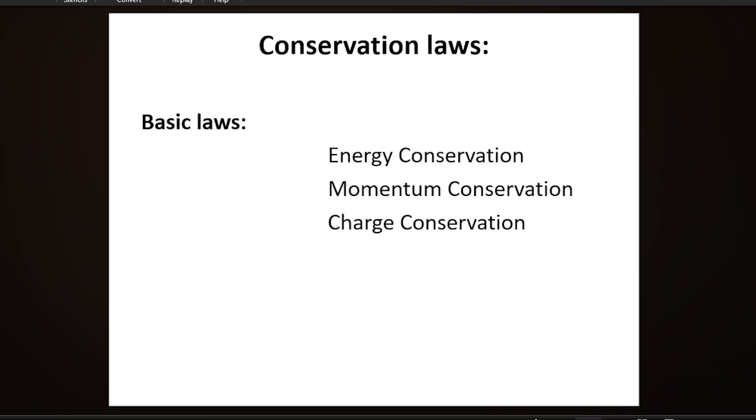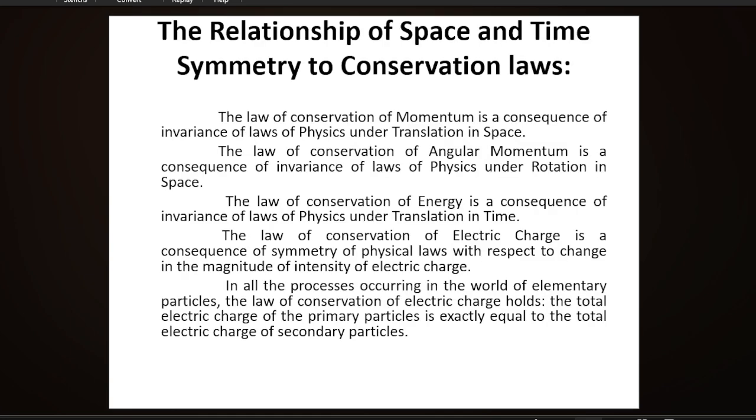Where does this conservation come from? All these conservation laws come from symmetry, the relationship of space and time symmetry to conservation laws. Due to space and time symmetry, these conservation laws of physics have been born. The law of conservation of momentum is a consequence of invariance of laws of physics under translation in space.